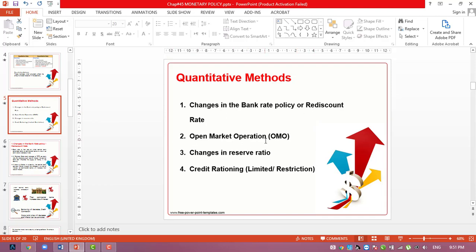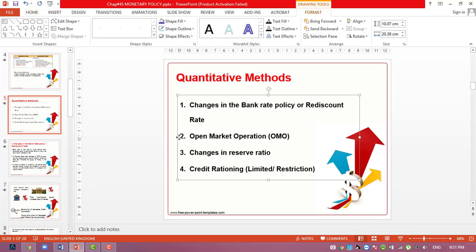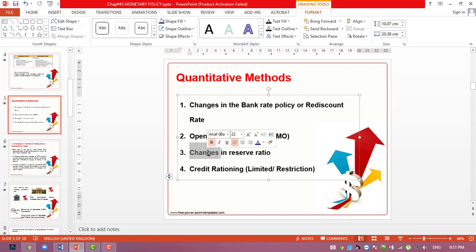Second, OMO, open market operation, where central bank directly intervenes in the market by selling its own bonds and securities. The third is change in reserve ratio, and the fourth is limiting the credit by putting restrictions on commercial banks. This way, central bank controls the credit in the country.